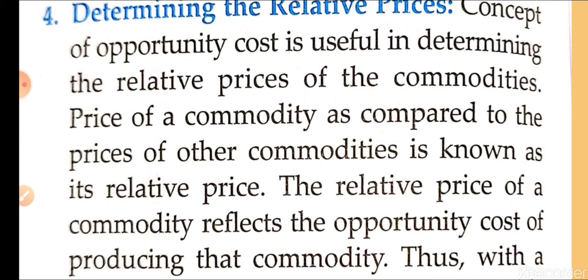If a producer is producing a car and not getting more benefit compared to producing 8 scooters, then he will go for 8 scooters, not for the car. One car compared to 8 scooters. He has compared relative prices, and he found that the production of a car is giving less profit than the scooters. So he will go for scooters, not for the car. If one car is giving more profit, then he will go for the car and sacrifice scooters, because the resources are fixed. Either he can produce the car or he can produce the scooter.